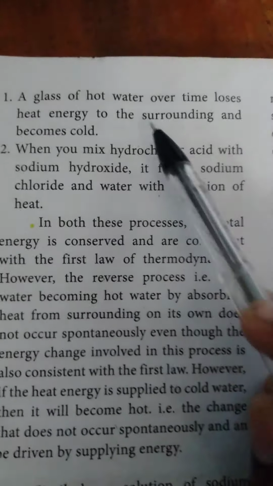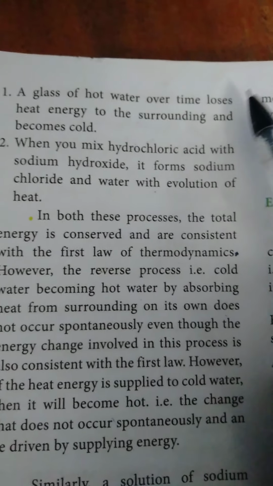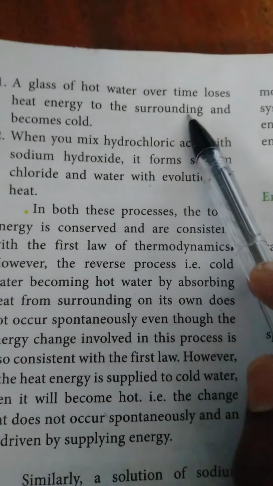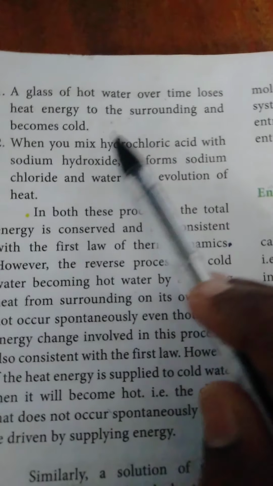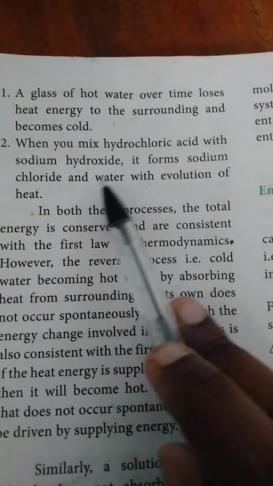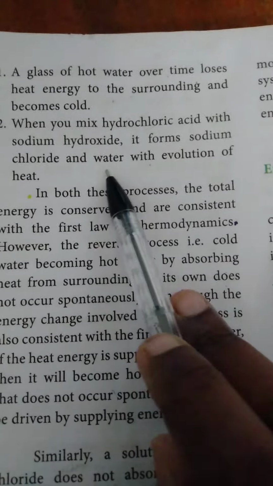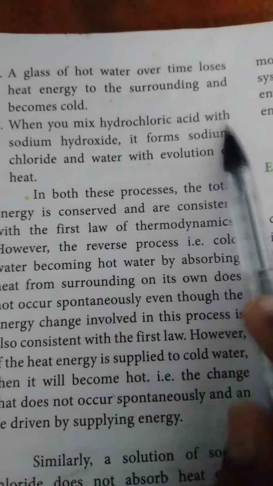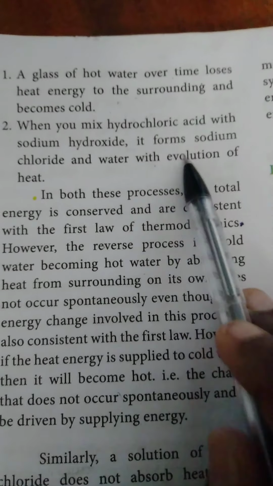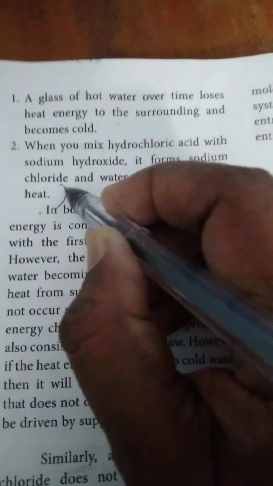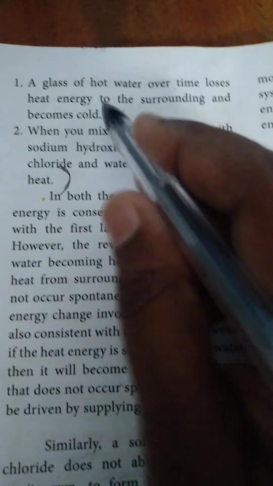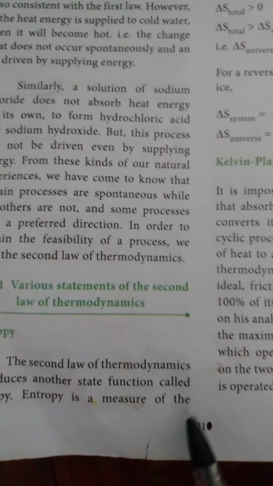A glass of hot water over time loses heat energy to the surroundings and becomes cold. That is the first example. Then the second example: when you mix hydrochloric acid with sodium hydroxide, it forms sodium chloride and water with the evolution of heat. Just note these two points for the need for the second law of thermodynamics. Understand?